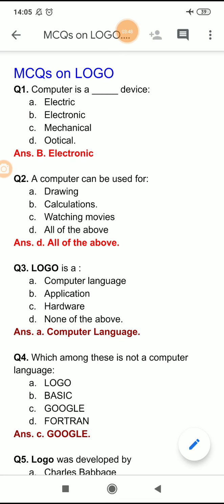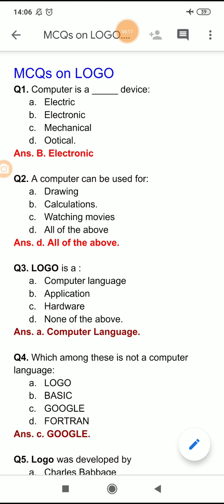Now question number 4 is, which among these is not a computer language? Option A is Logo, option B is BASIC, option C is Google and option D is Fortran. Logo is a computer language, Language of Graphics Oriented. BASIC is Beginners All-purpose Symbolic Instruction Code, again a language.